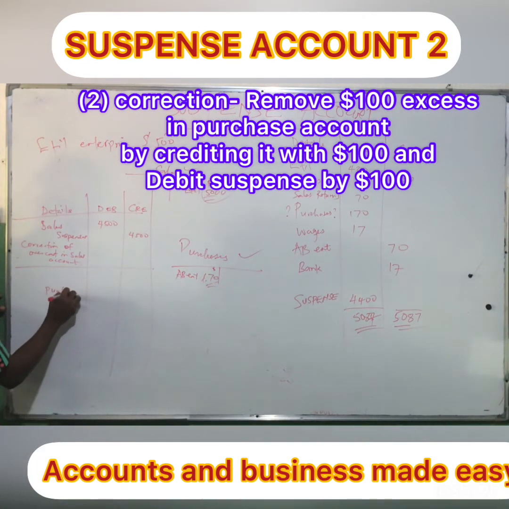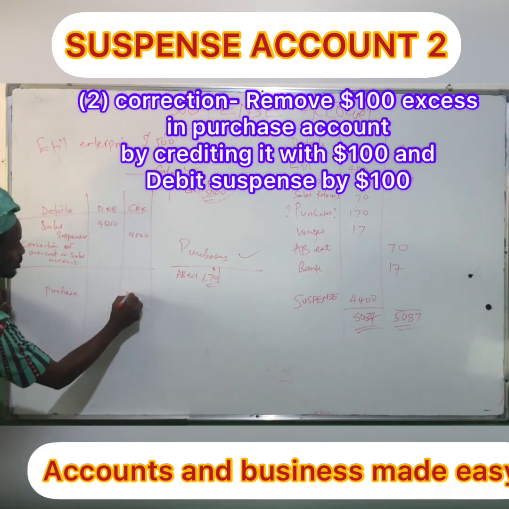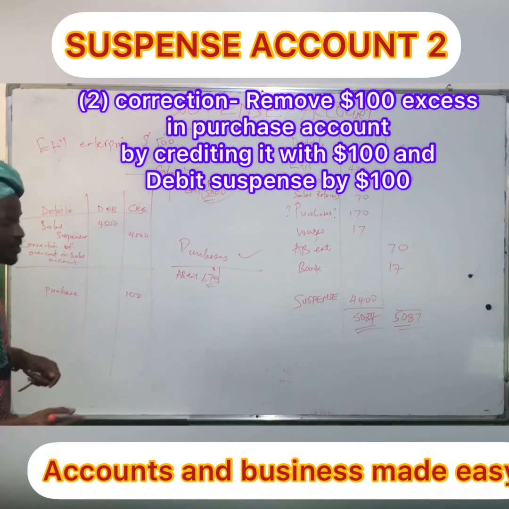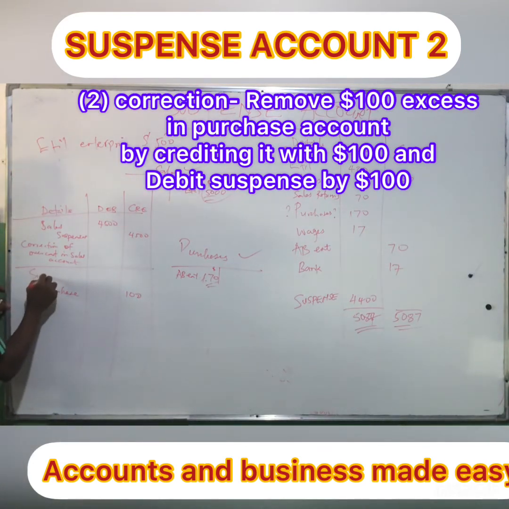Purchase 100, that excess. Now, what takes care of the corresponding entry? That is suspense. Suspense account 100. This is correction of overcast in purchase account.